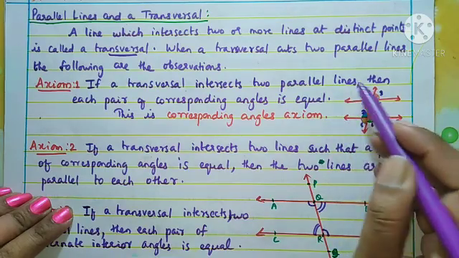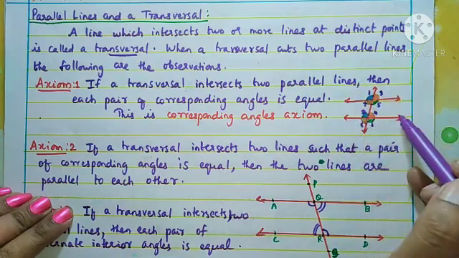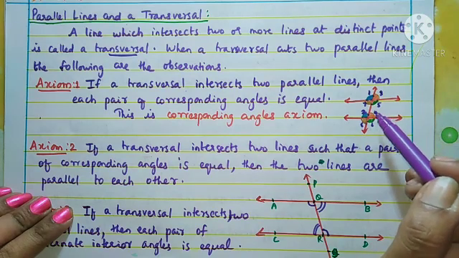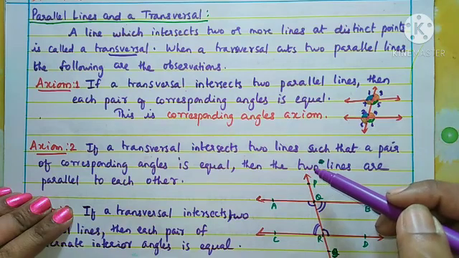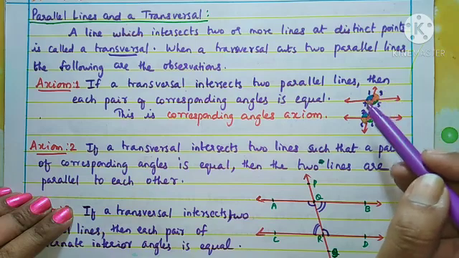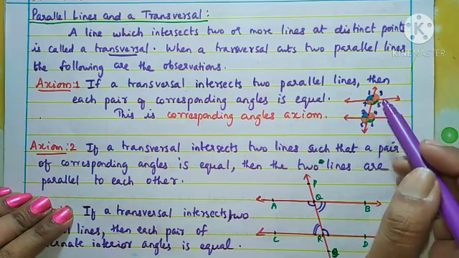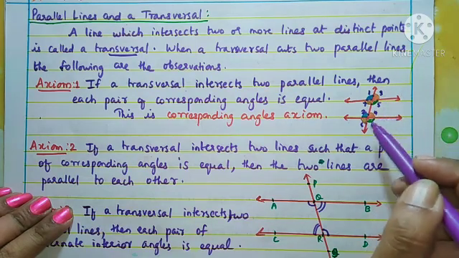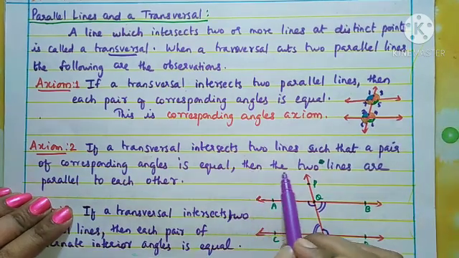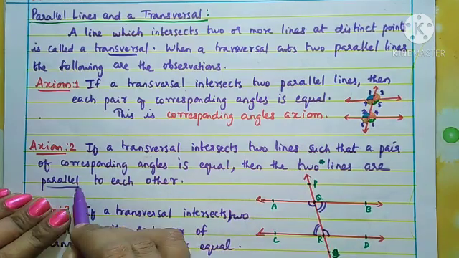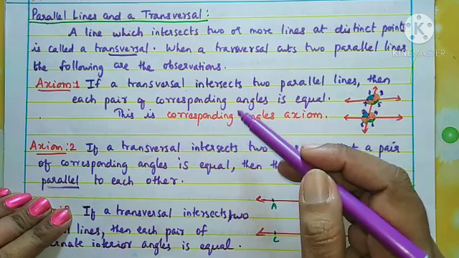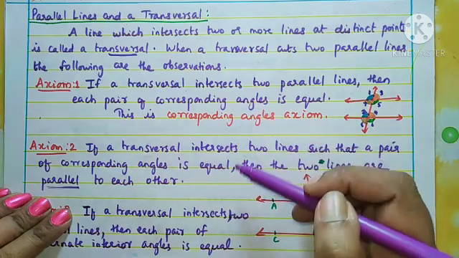Okay. What is our first statement? If the lines are parallel and cut by a transversal, corresponding angles are equal. And the second statement is telling that if there are two lines and corresponding angles are already equal, so that is the given condition, then what can we conclude? Then the two lines are parallel to each other. So these two statements are equally true. The converse is also true.